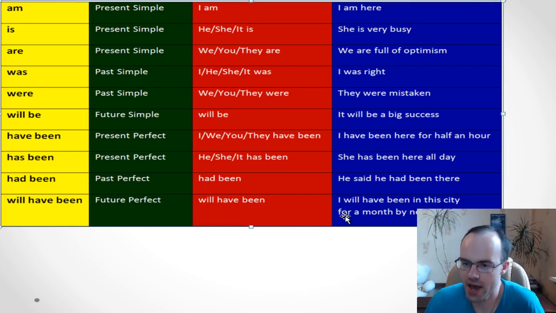If we didn't have these expressions, we could say I will be in the city. We could use future simple, or we could use the short form, I'll be in the city. But if we have for and by, there is only one possible option. We need to use future perfect. I will have been in the city for a month by next week.